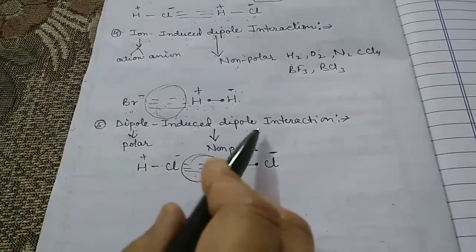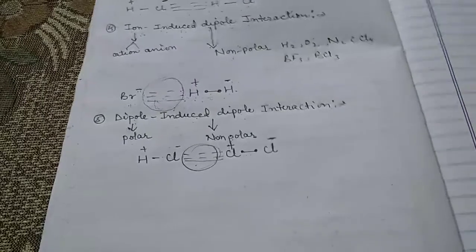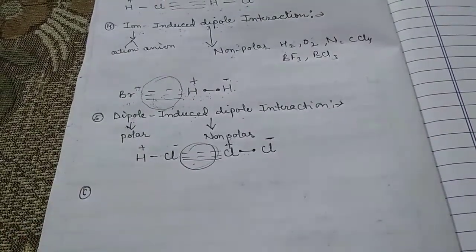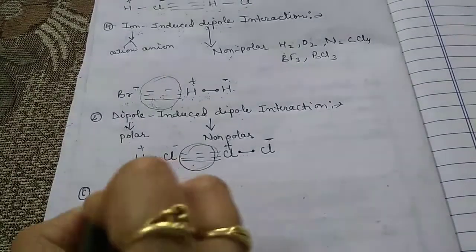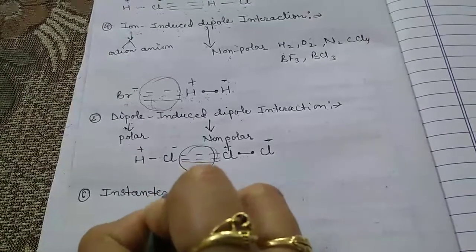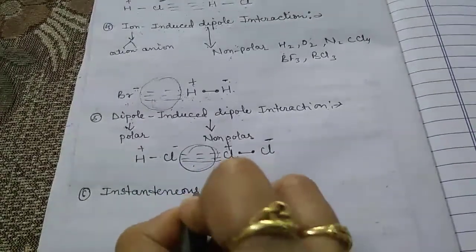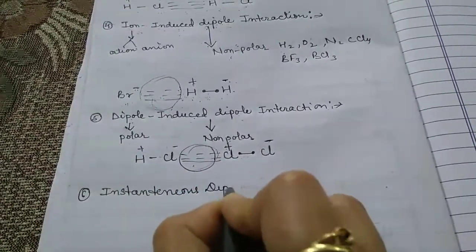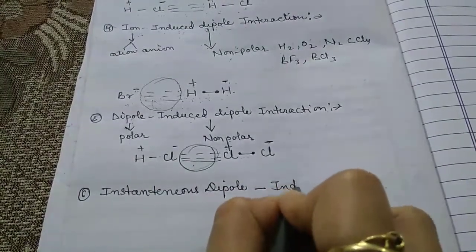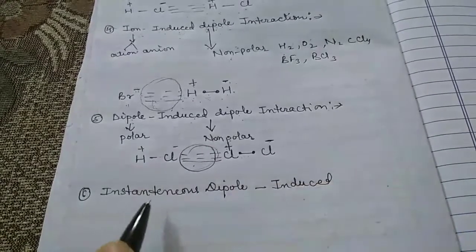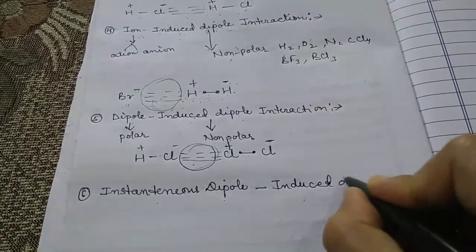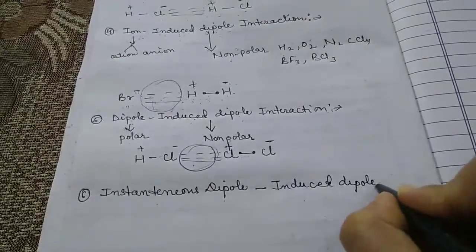Now the last part of these intermolecular forces or interactions is the instantaneous dipole induced dipole interaction.